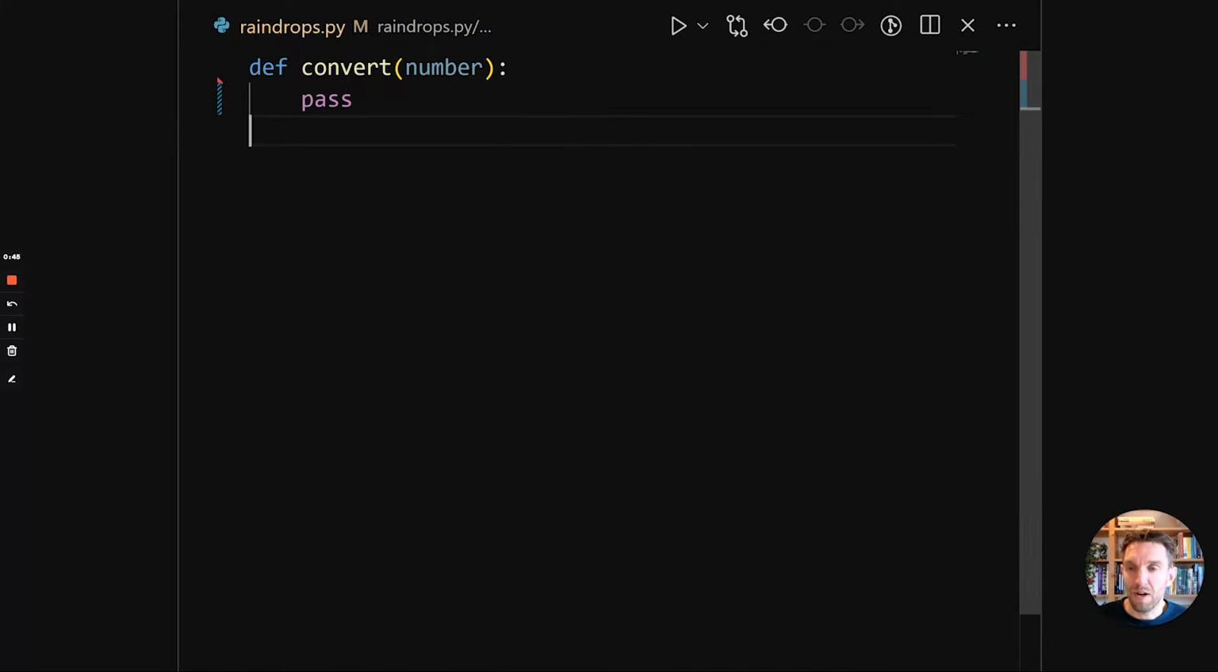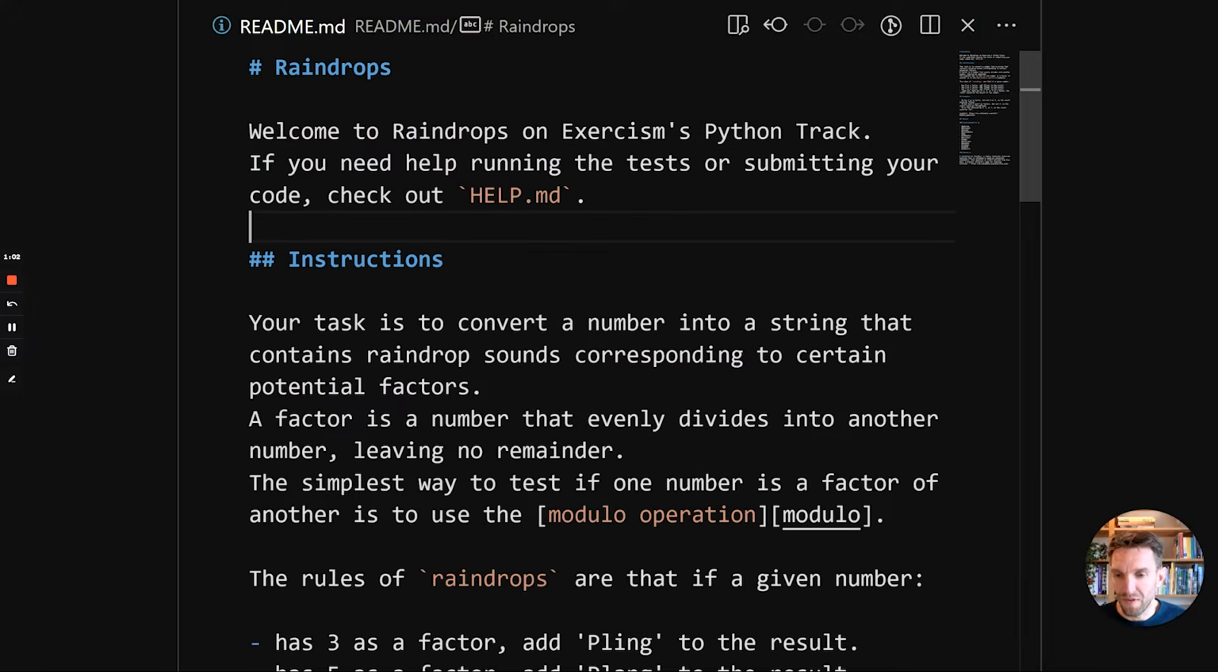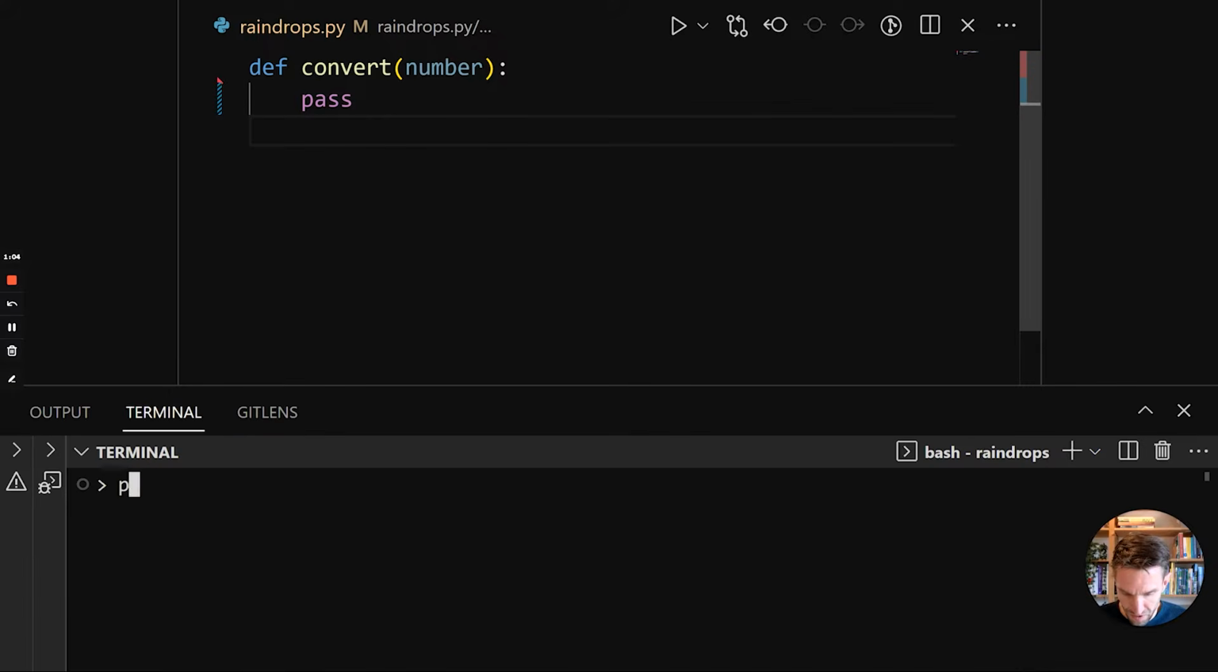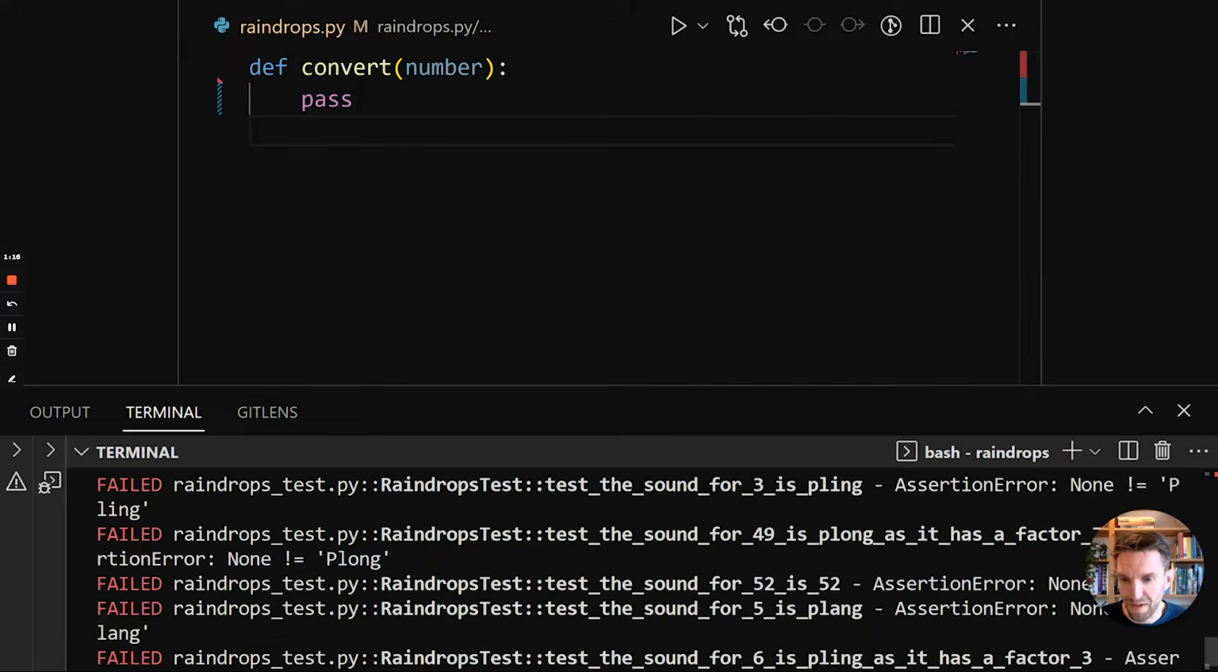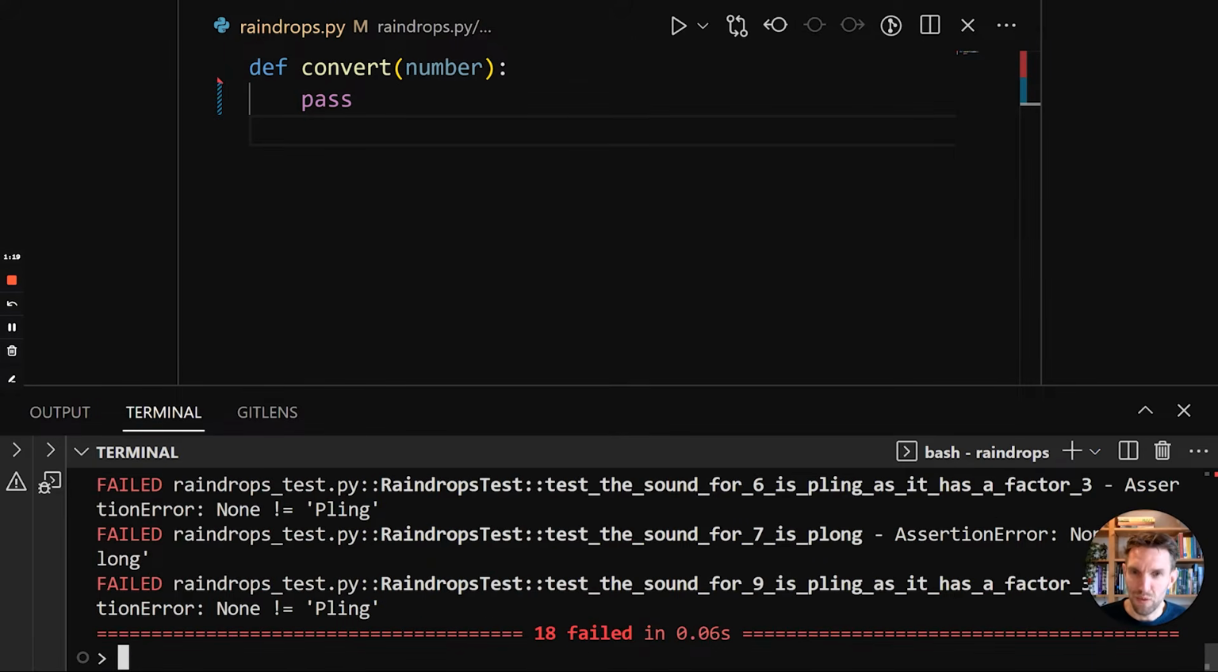So let's look at our starting point. We have a single function called convert. It takes a single parameter number, and its current implementation just has pass, which is like a temporary placeholder. It's syntactically valid, but it doesn't really do anything. So if we run our tests, we'll open the terminal, we'll do python3 -m pytest, which is the testing framework. Then we'll do raindrops_test.py, and we'll see that, well, everything fails. So that's good because we expected it to.